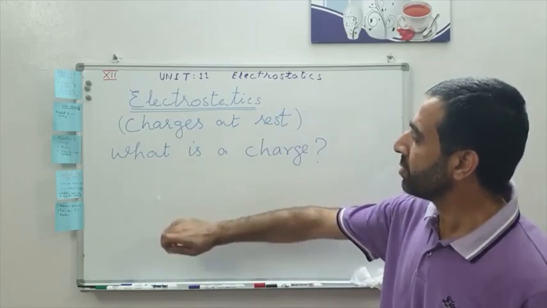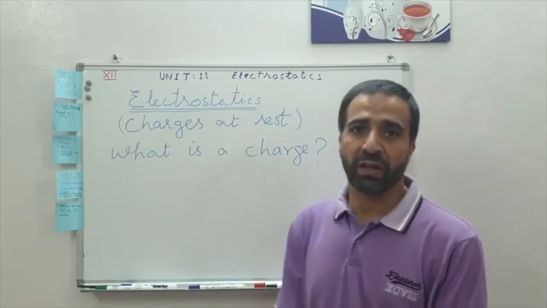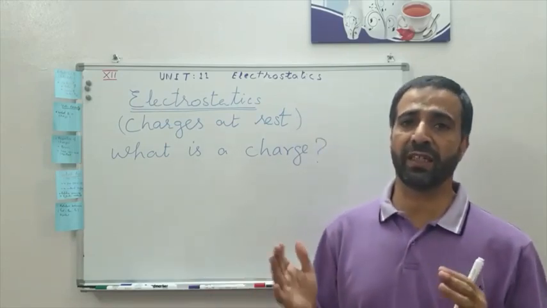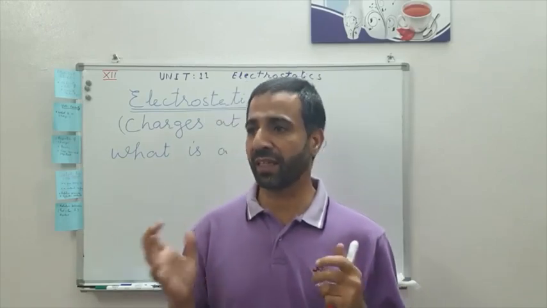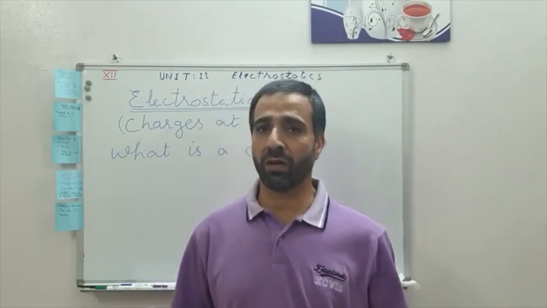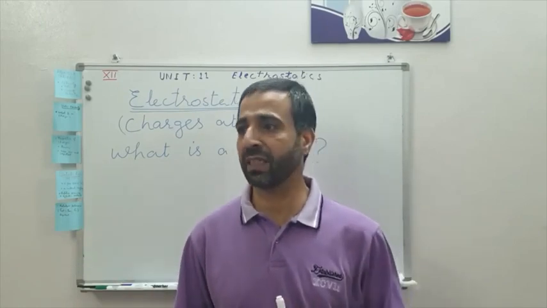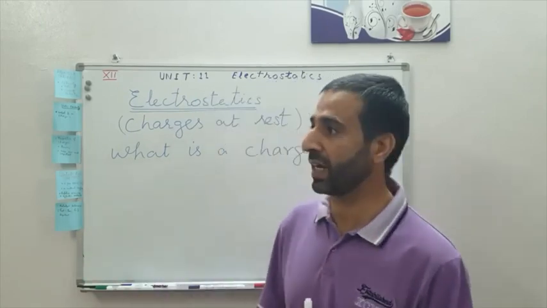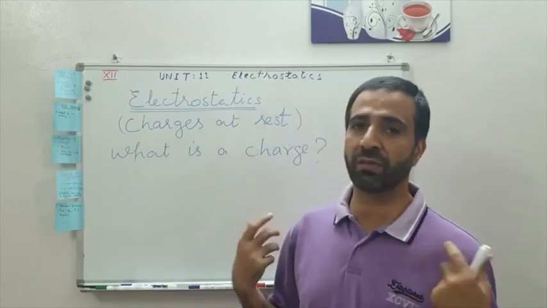And I'll tell you why I say this. You see, sometimes we do see the effect, but we do not see the thing itself. For example, look at temperature. Can you see the temperature? Temperature is a kind of physical quantity. So if I ask you, where is the temperature? You say, sir, we do not see it, we can only feel it.